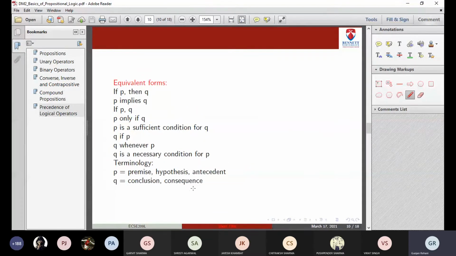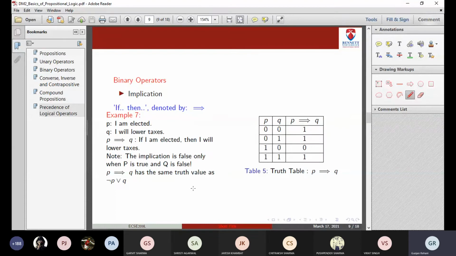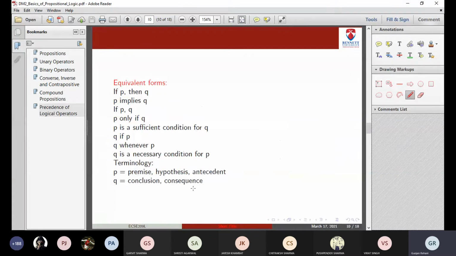So the next thing: like I was saying, we read it in the form if P then Q, P implication Q, and we can read it in some other forms which are also given. You need to know all of them. In the exam, the question can be given like P is a sufficient condition for Q. You need to write it in operator form, and then it will be written as P implication Q. Some of you might write it as Q implies P. So you should know all of these forms.